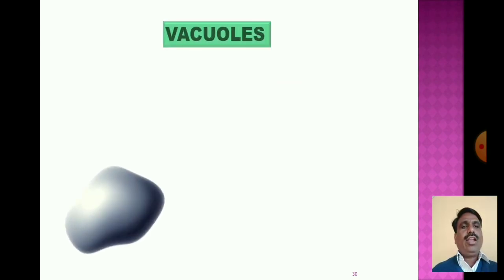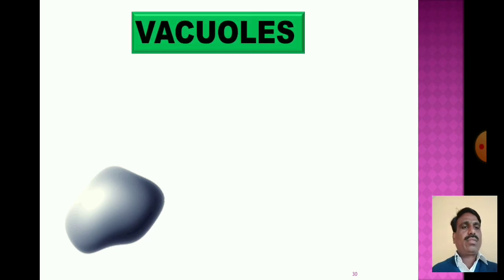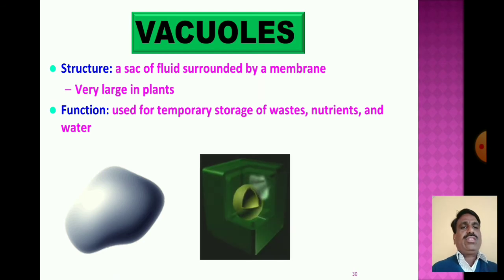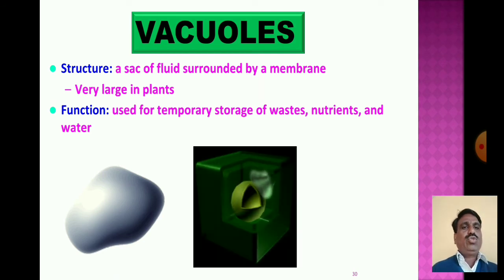Cell organelles known as the vacuoles. Now the vacuoles: a sac of fluid surrounded by a membrane is known as a vacuole. Very large in plants. Vacuoles are present in large numbers in plant cells, used for the temporary storage of wastes, nutrients and water. Vacuoles perform this main and vital function of temporary storage of wastes, nutrients and water.